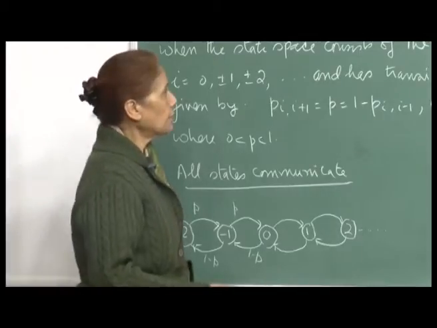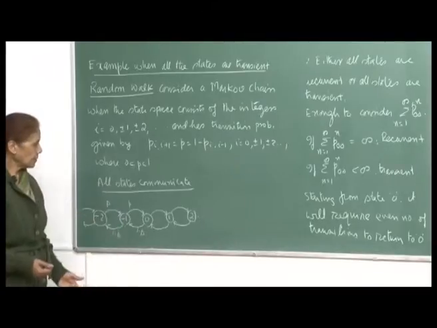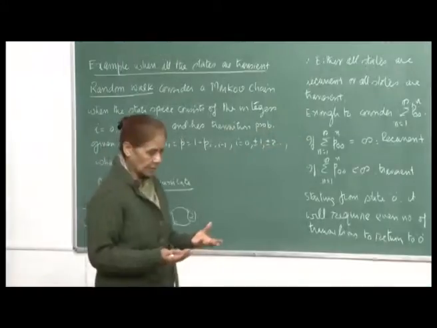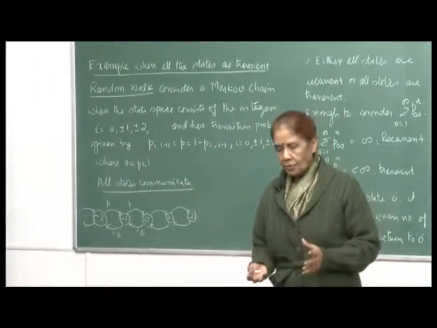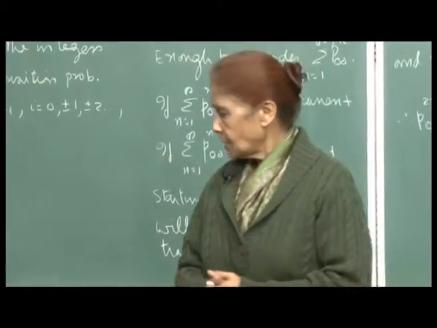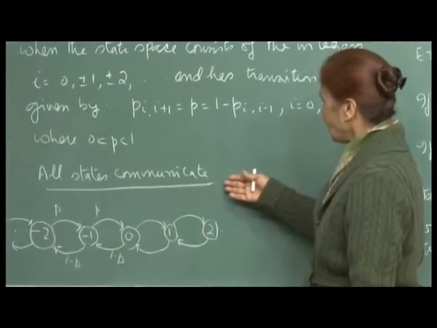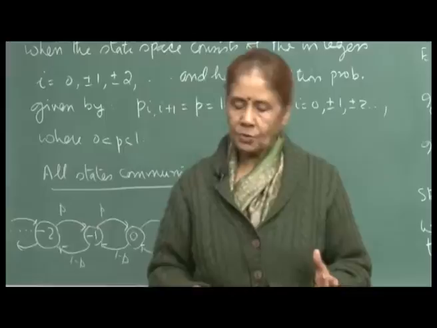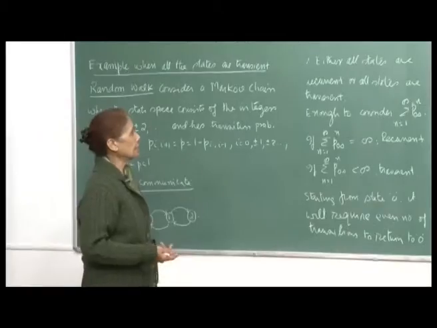And so, either all states will be recurrent or all states will be transient, because remember, recurrent states form a class. If they form a class, then within a class all states must communicate with each other, and it is already true that all the states communicate. So they are all in one class, and they will either be recurrent or transient.